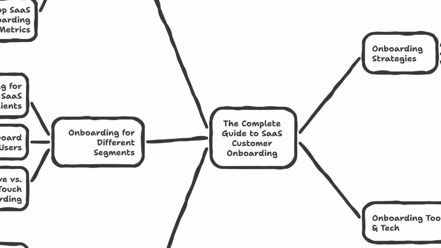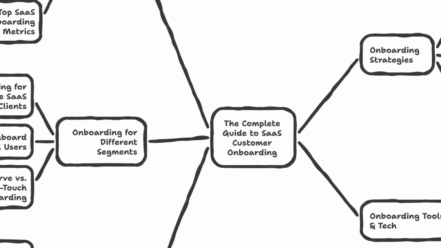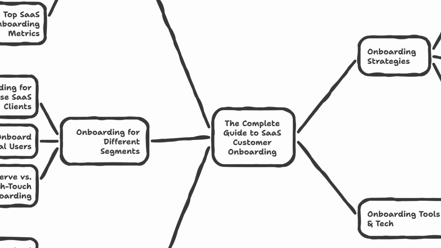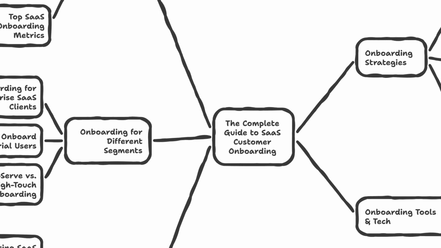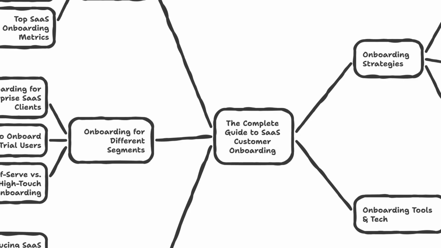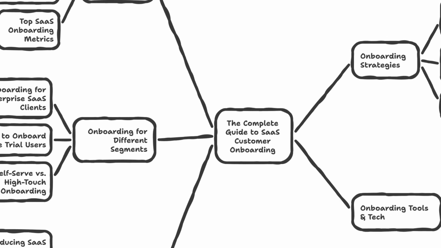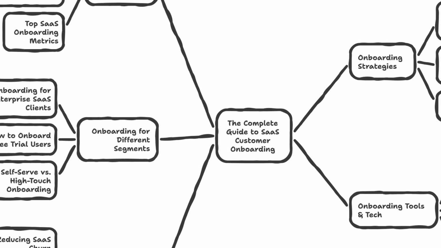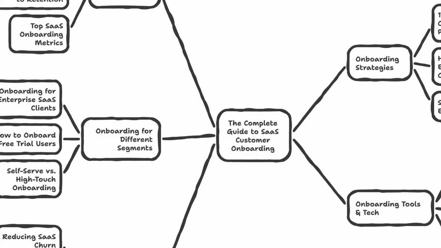And then you add supporting articles which explore specific subtopics in greater detail. For example, top SaaS onboarding metrics to track, or 10 SaaS onboarding best practices for 2025, or onboarding for enterprise SaaS clients, and then interlink the articles within the cluster so the bots and the readers can easily discover related content.